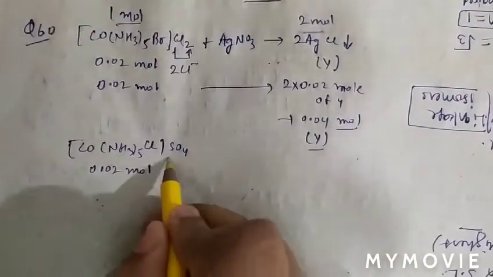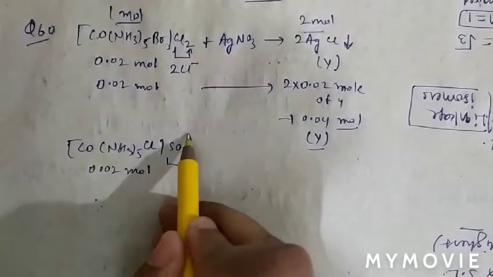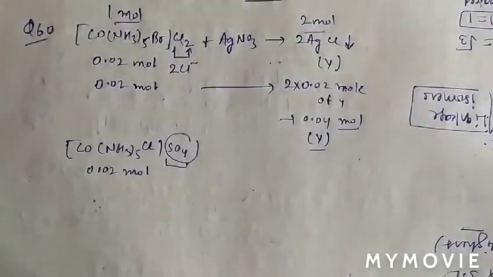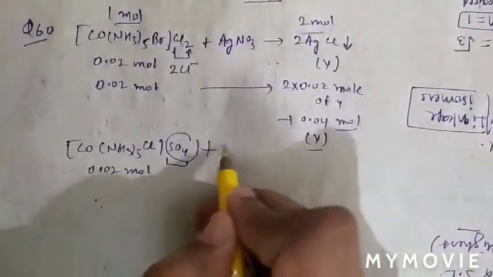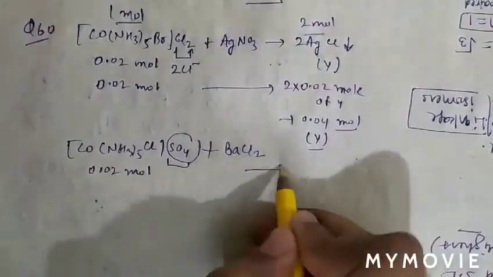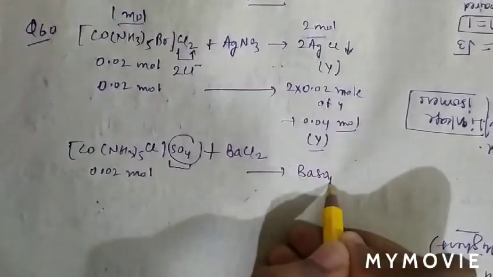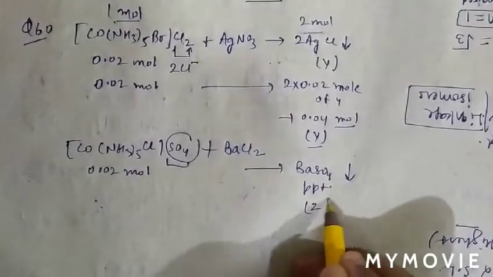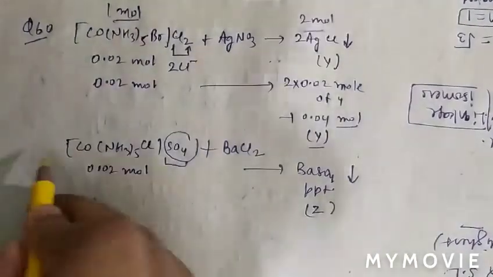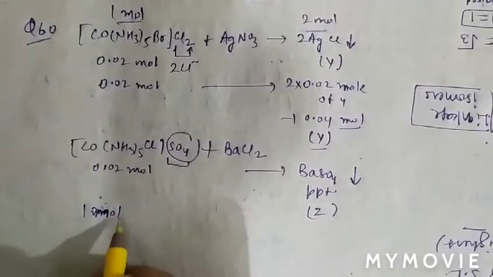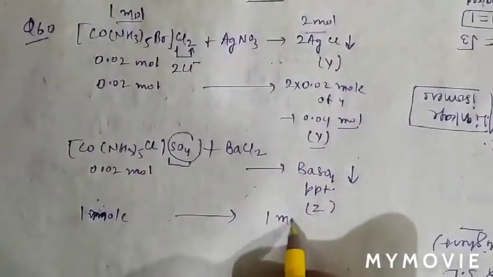Similarly, in the other compound there is only one ionizable valency, and it is treated with excess barium chloride, so it will form a PPT of BaSO4, which is Z. For 1 mole, the PPT formed is also 1 mole.